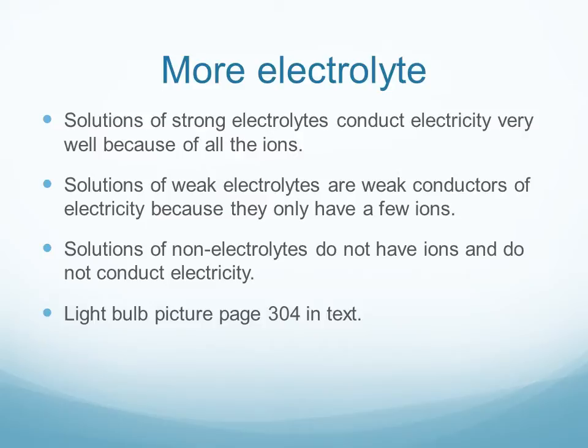In a solution of a non-electrolyte, all the things that are floating around are neutral molecules, and so there are no ions and it does not conduct electricity very well. So there's a picture of a light bulb being connected through these different kinds of solutions in your textbook on page 304, and you can see that the strong electrolyte conducts electricity well, whereas the other solutions not as much.